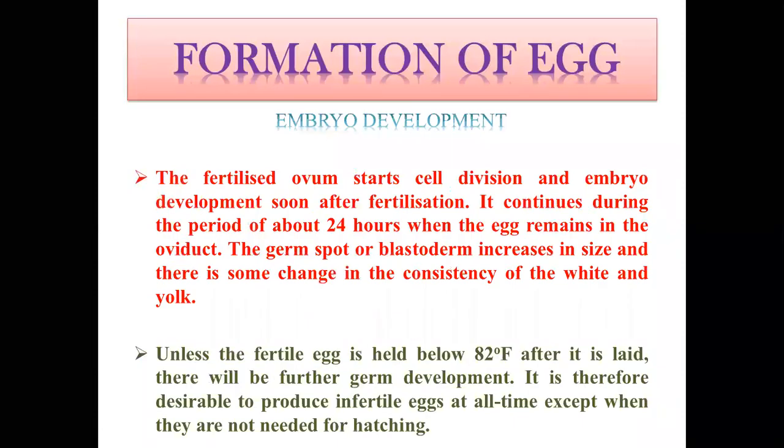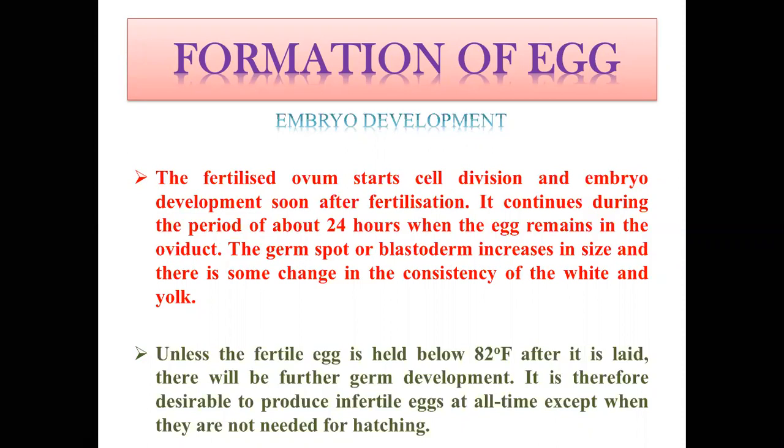If there is successful fertilization, there will be embryo development. The fertilized ovum starts cell division and embryo development soon after fertilization. Once the sperm enters through the vitelline membrane and reaches the germinal disc of the yolk, cell division and embryo development start.